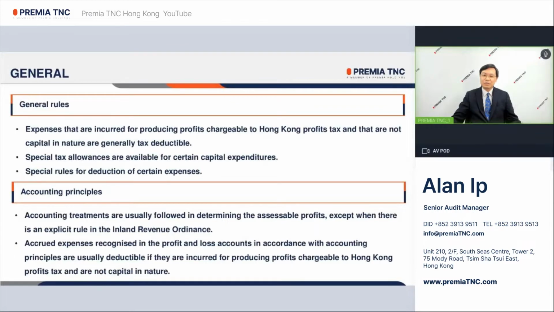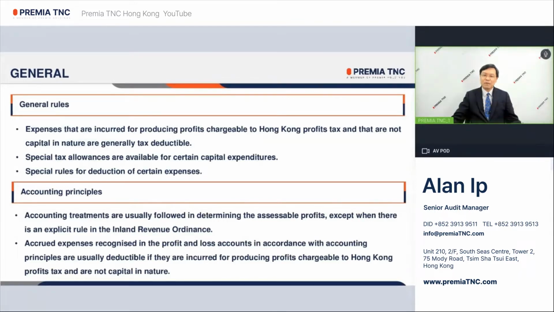Accounting treatments are usually followed in tax computation to determine the assessable profits, except where there's an explicit rule in the Inland Revenue Orders. Accrued expenses recognized in the profit or loss accounts in accordance with accounting principles are usually deductible if they are incurred for producing profits chargeable to Hong Kong profits tax and are not capital in nature.